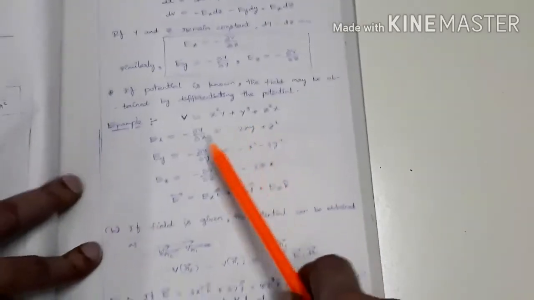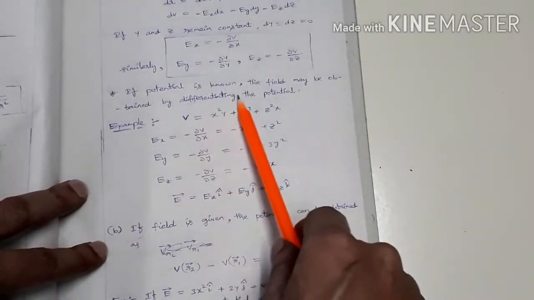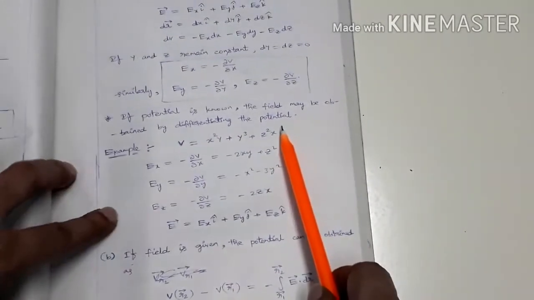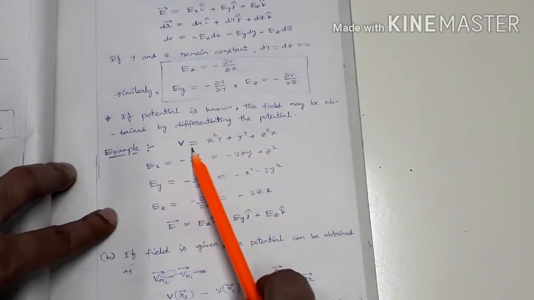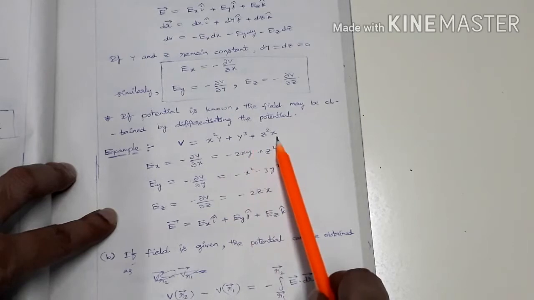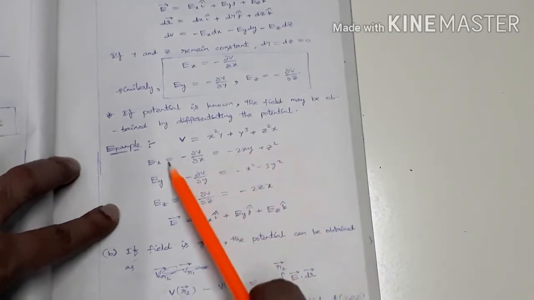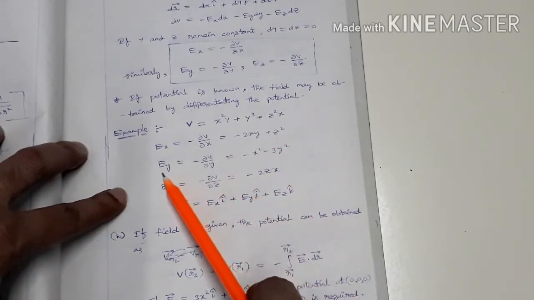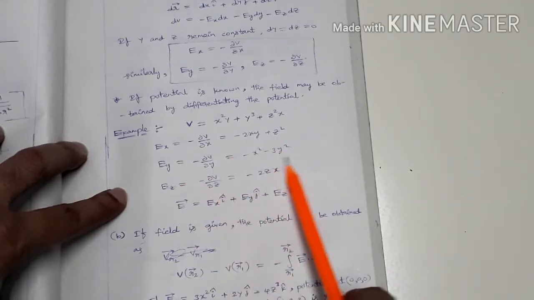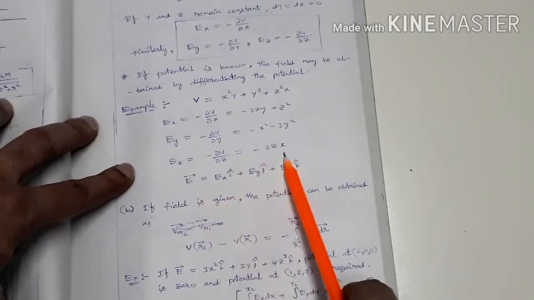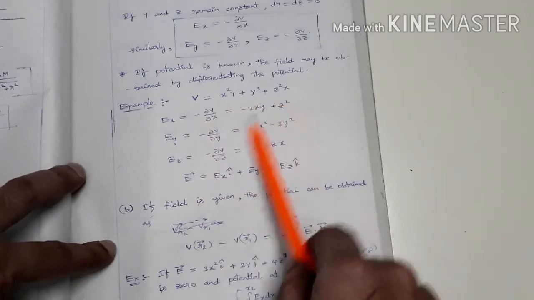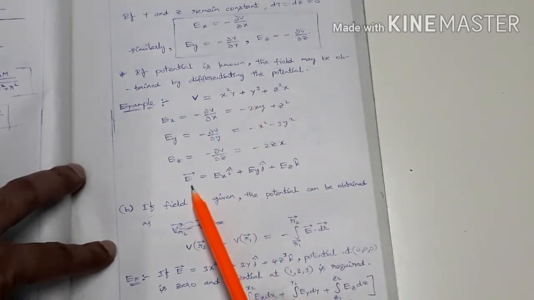For example, if the potential is known, the field may be obtained by differentiating the potential. Suppose potential V equal to x square y plus y cube plus z square x. In that case Ex equal to minus dou V by dou x, Ey equal to minus dou V by dou y, and Ez equal to minus dou V by dou z. So if potential is given to us, we can easily find the gravitational field vector.